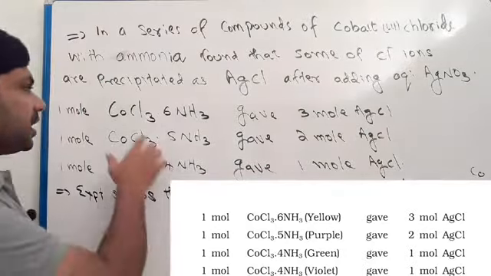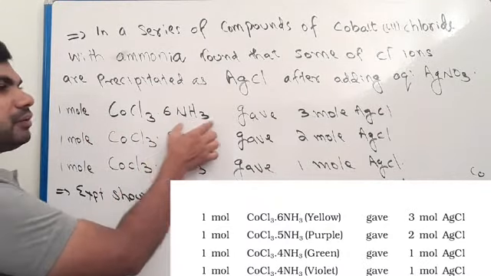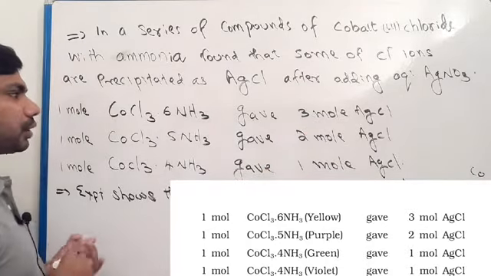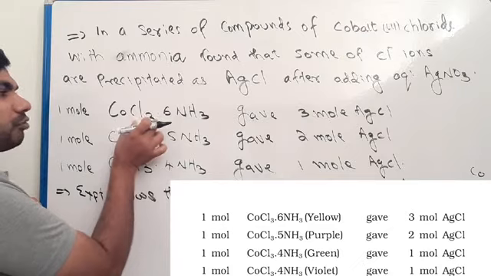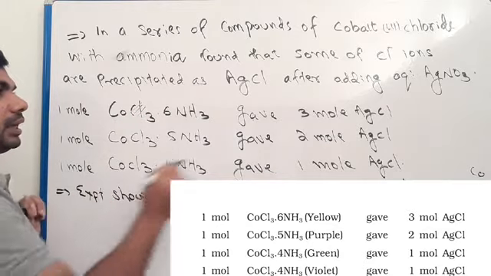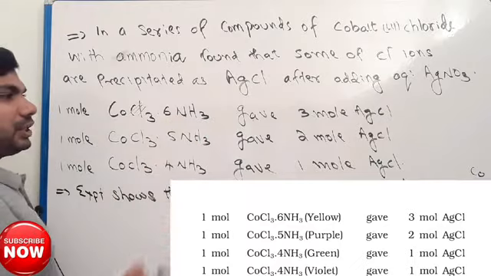See here, in the first case, cobalt chloride reacted with 6NH3 forms 3 moles of AgCl. It means 3 chlorine removed from here. Then it formed 1 cobalt and 6 NH3.